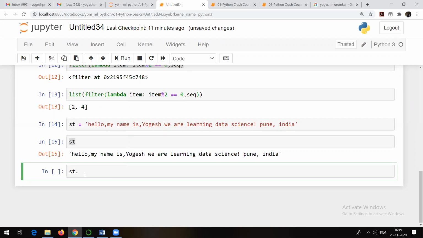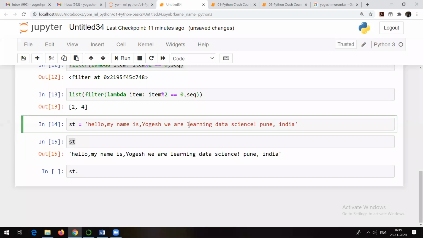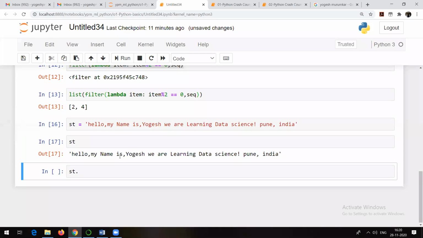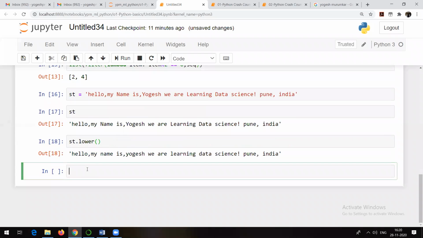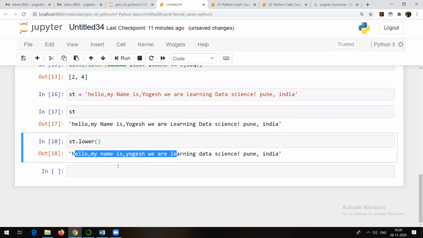So suppose, in this case there are some uppercase letters and there are some lowercase letters. Suppose this y is uppercase, right? Let me just write this in uppercase, this in uppercase, and this in uppercase. Let me run it. Okay, this is what your st is now. Now you can use methods like st.lower. st.lower is going to do what? It is going to convert everything into lower, as simple as that.